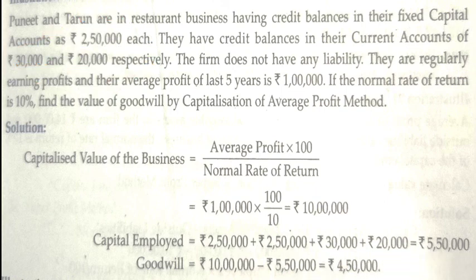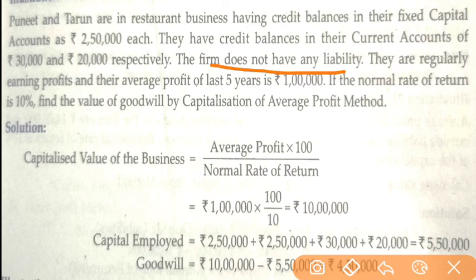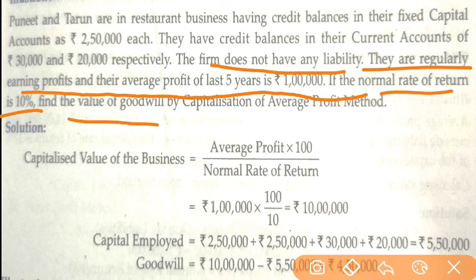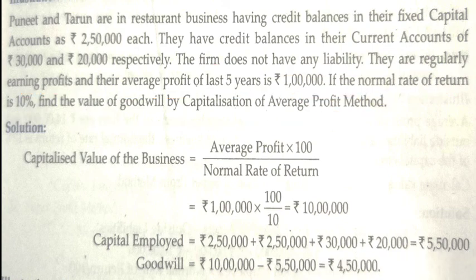The firm does not have any liability, so we are not having any liability. They are regularly earning profit, and their average profit for the last 5 years is 1 lakh. So average profit is already given. If the normal rate of return is 10%, find the value of goodwill by capitalization of average profit method.